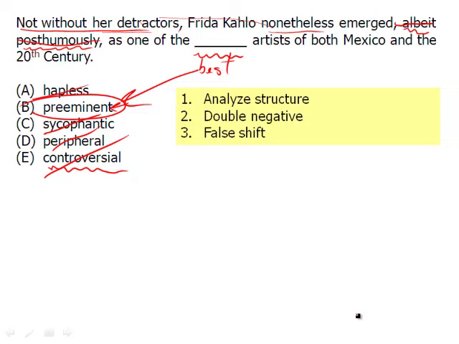So always note the structure when you're going through here. Don't just gloss over these important words. But as you notice, when we saw not without her detractors, we broke it down in our own words. That means not everybody liked her. If you don't do that and you just try to read the entire sentence all the way through and then get to the end and think you can just put it together, that's going to get you in trouble. You want to break down bit by bit. And so you can say at the end, oh, I see. Okay, not everyone liked Frida Kahlo, but at the end of the day, now, later, she's an artist that is great, or one of the best. And there's our answer, preeminent.